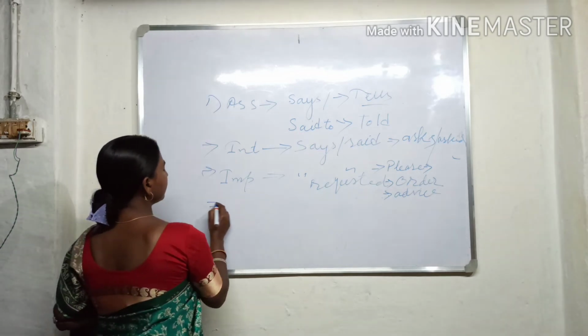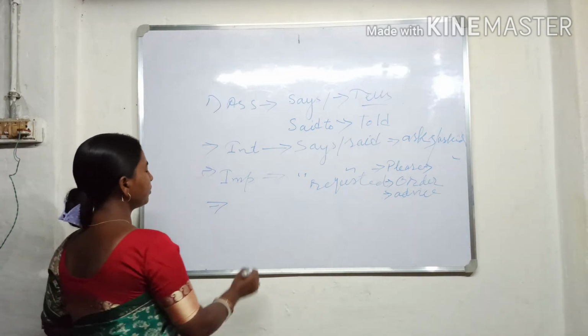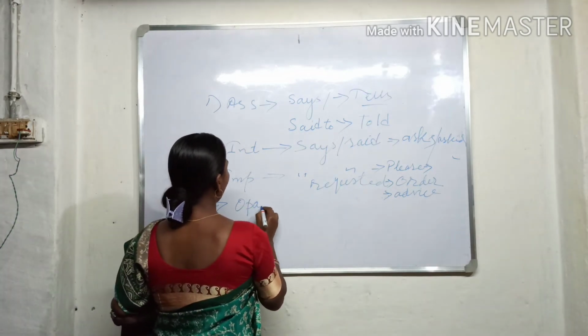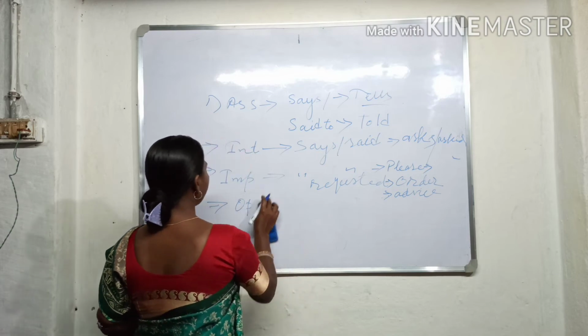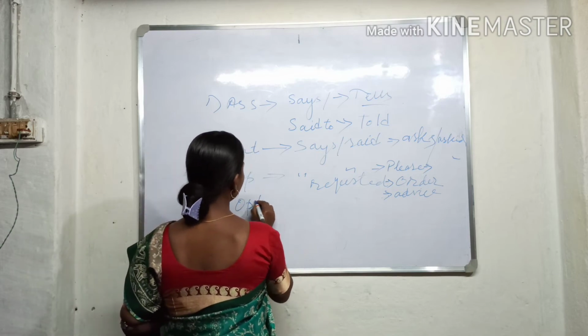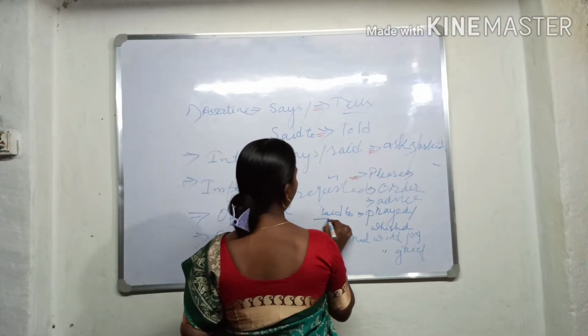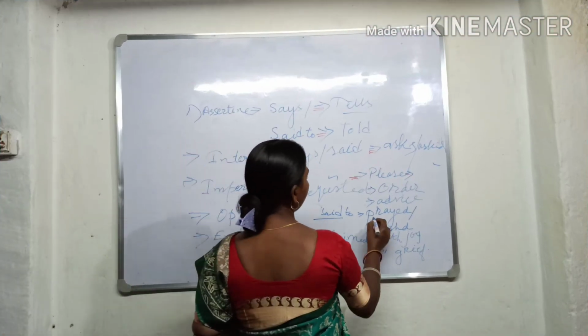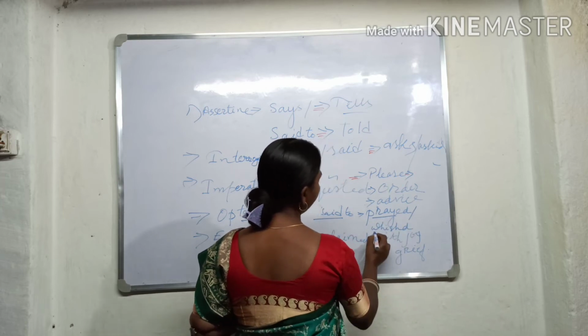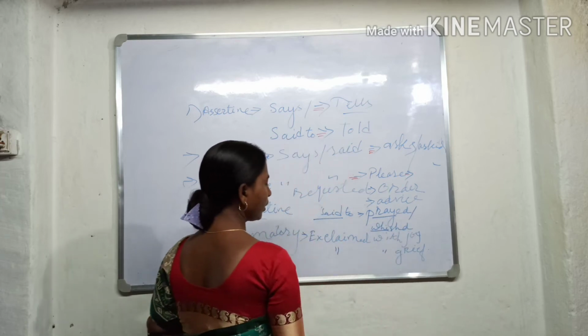And next, in an optative sentence, the reporting verb "said to" changes to "prayed" and "wished." Okay.